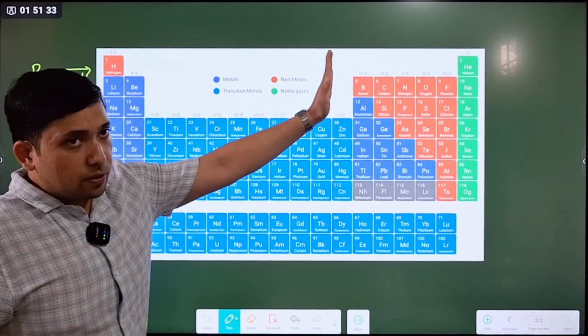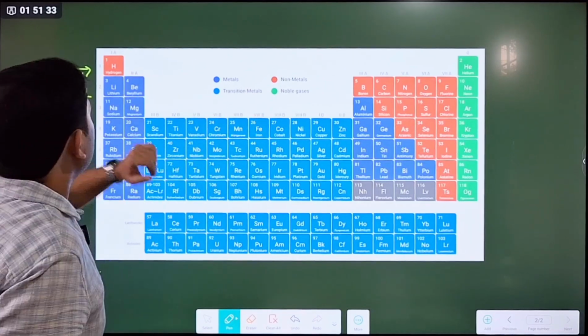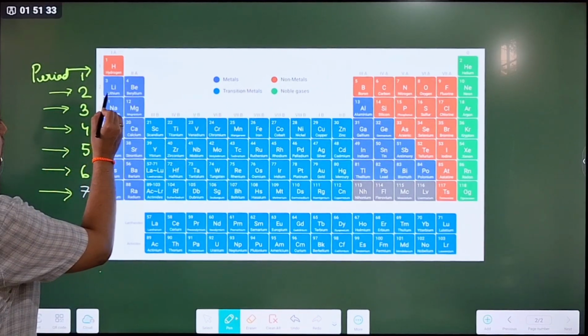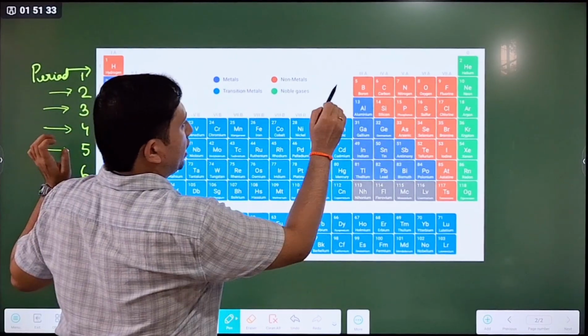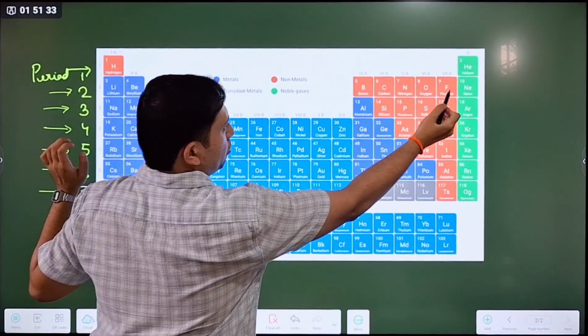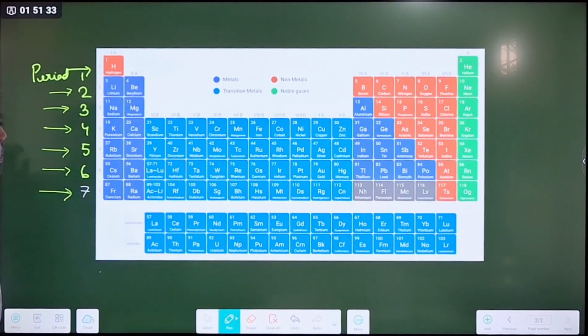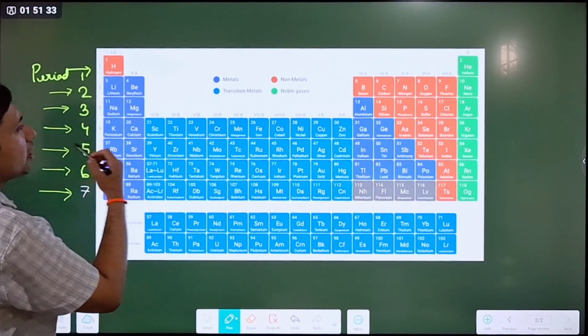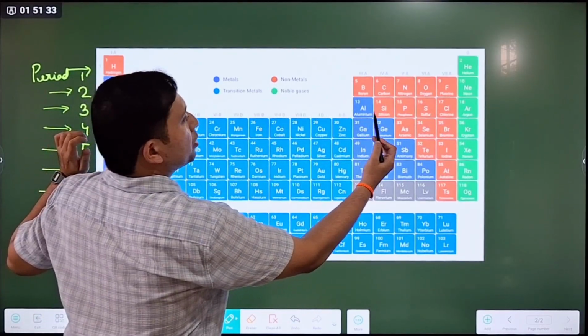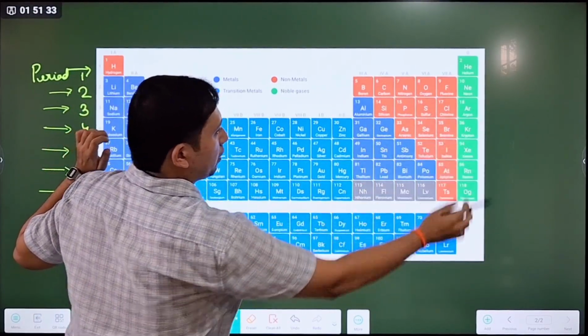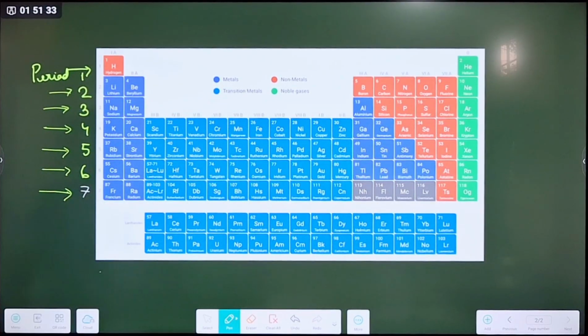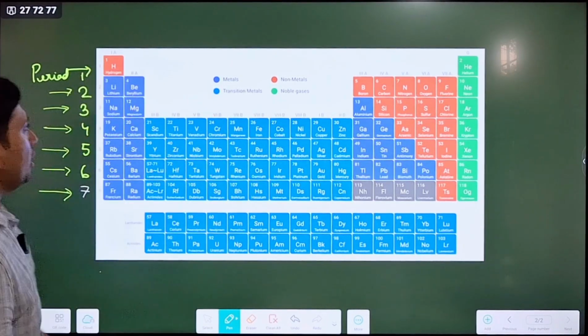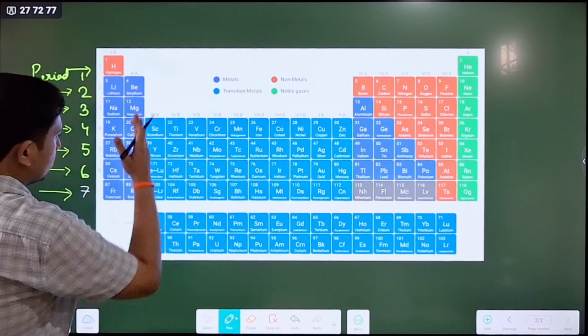There is a gap in between, so the first period has hydrogen and helium. The second period has lithium, beryllium, then a gap, then boron, carbon, nitrogen, oxygen, fluorine, neon. The third period has sodium, magnesium, a gap, then aluminum, silicon, phosphorus, sulfur, chlorine, argon. Just like that, periods 4, 5, 6, 7 are arranged, and groups are arranged vertically.